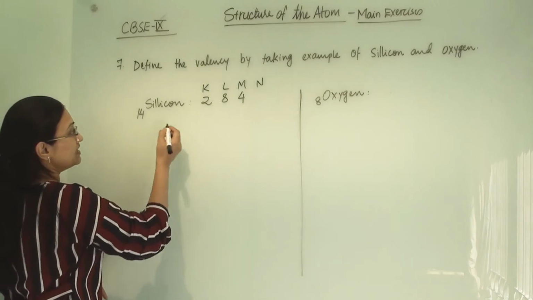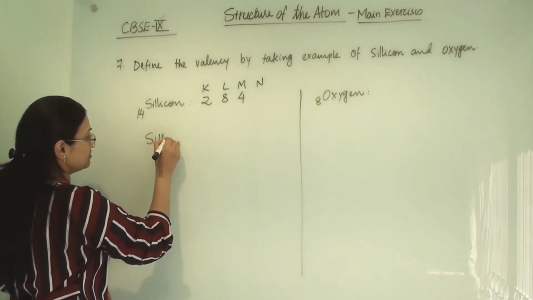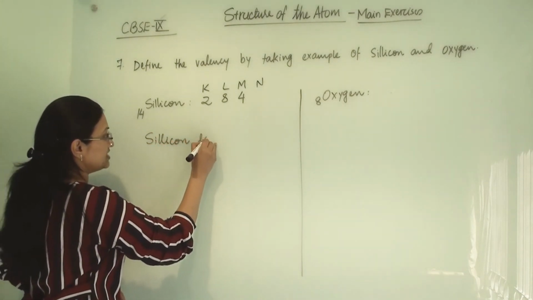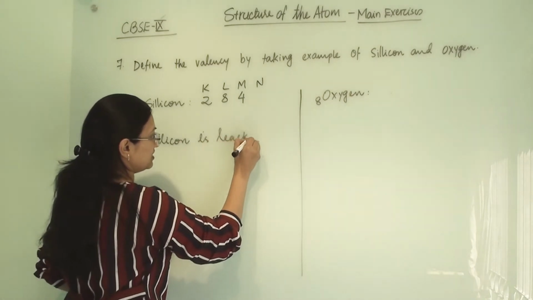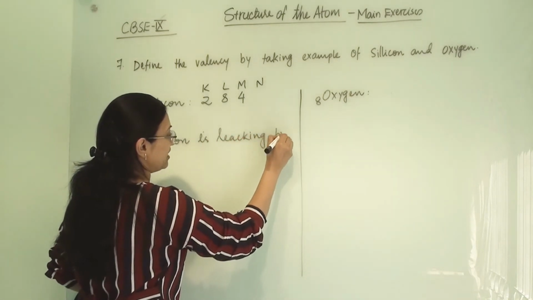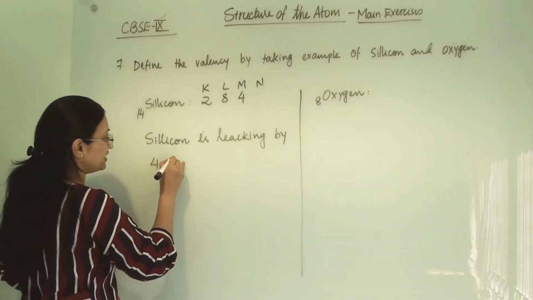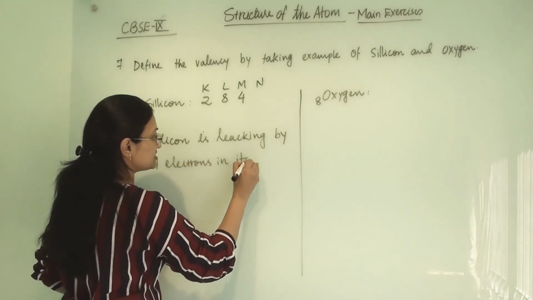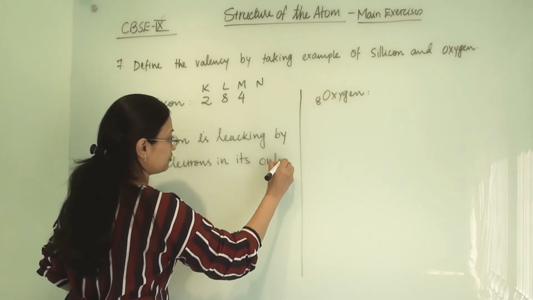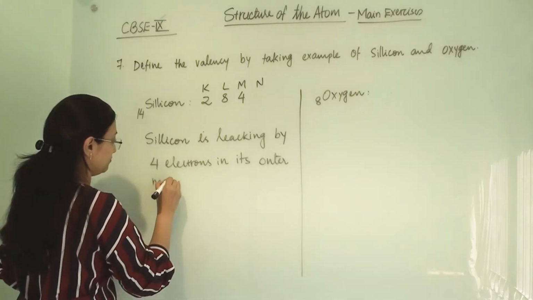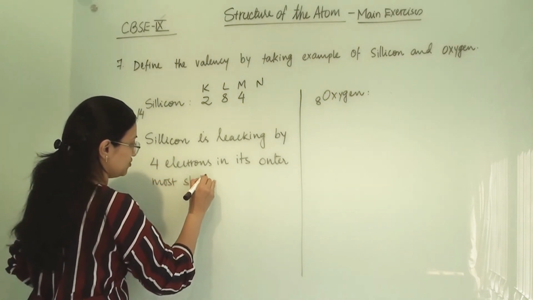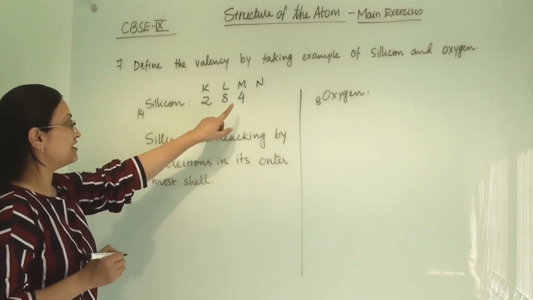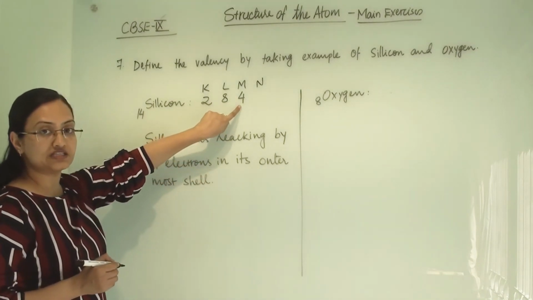So silicon is lacking 4 electrons in its outermost shell. Which is the outermost shell for the electrons? M shell is the outermost shell.